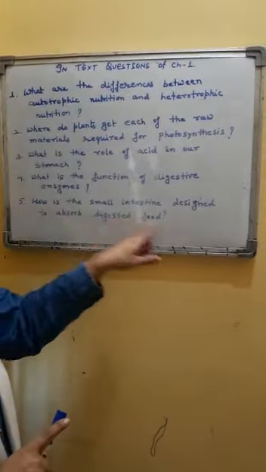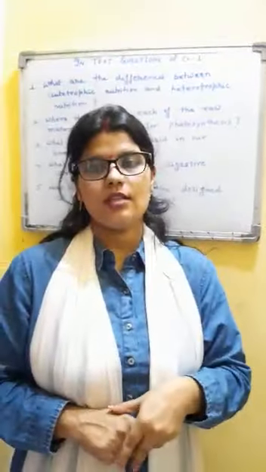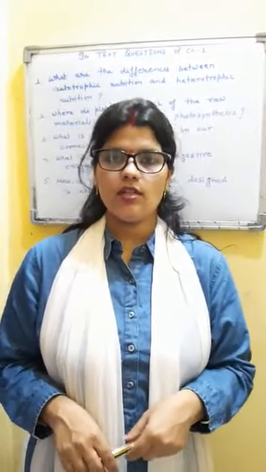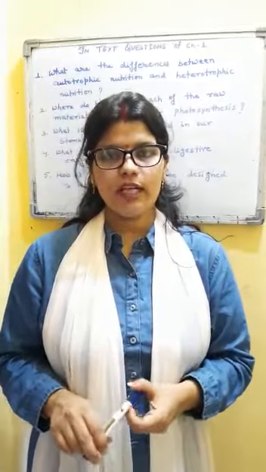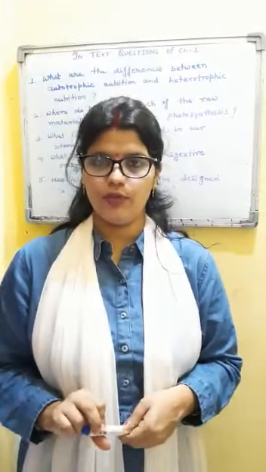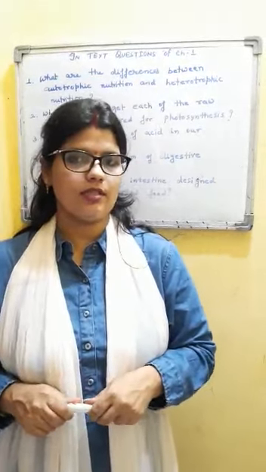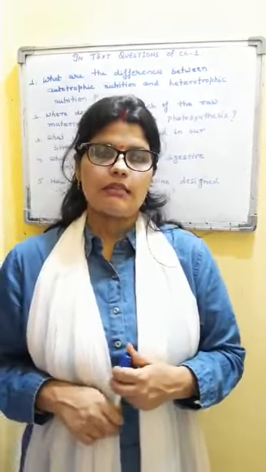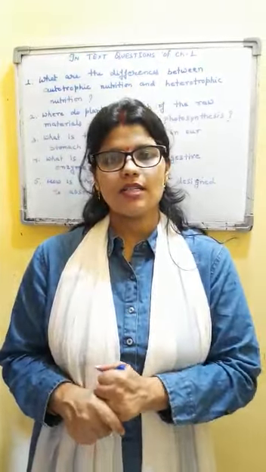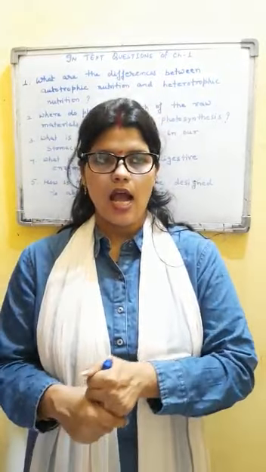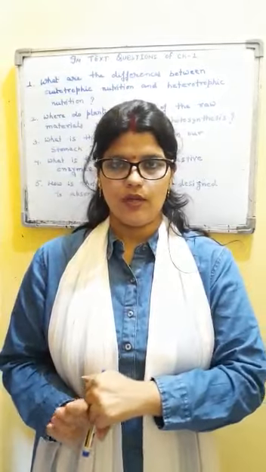Next is, how is the small intestine designed to absorb digested food? The small intestine has a special structure in its inner wall which is specifically designed for absorption of food. Remember that structure, what is its name? You have to write down the name of that structure and how it maximizes the surface area and speeds up the absorption process.